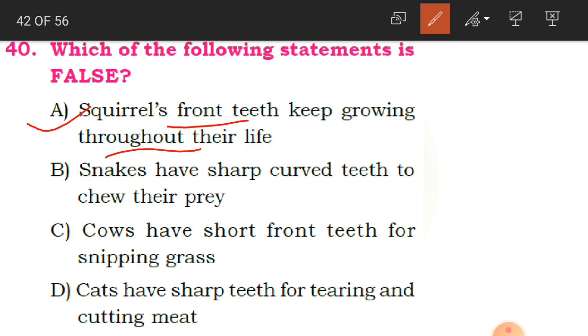Now here, snakes have sharp curved teeth to chew their prey. Snakes, do they have sharp curved teeth, children? No, they do not have. So this is the wrong statement.